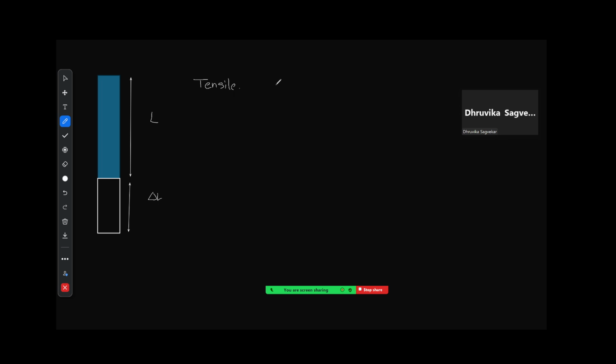So here what is the stress? Tell me. Your stress is equal to force upon area. And what will be our strain? Delta L by L. Strain is equal to delta L by L. Sometimes in some books we write it as small l upon capital L. Now Young's modulus is the modulus of elasticity for tensile stress.